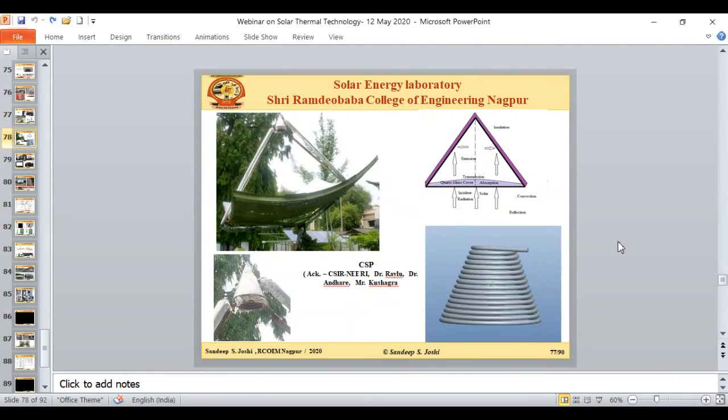Coming to another segment, which we tried again in collaboration with the CSIR NEERI lab. This is the parabolic dish collector. In the parabolic dish collector, you can see this is the cavity receiver. What we tried is this window. This is the quartz window, which is fitted here in order to suppress the heat loss, which is otherwise there because of re-radiation.